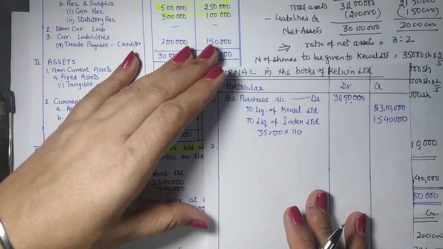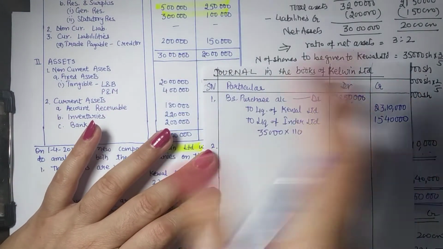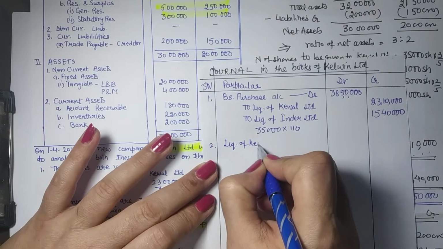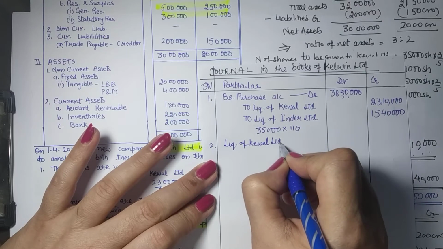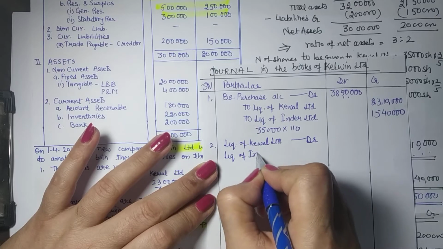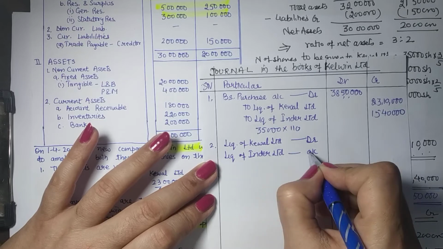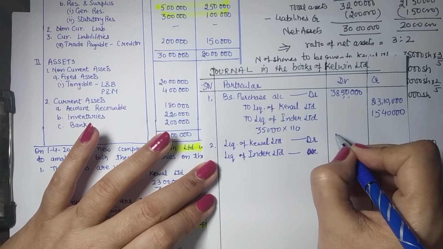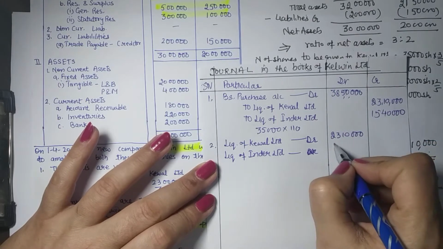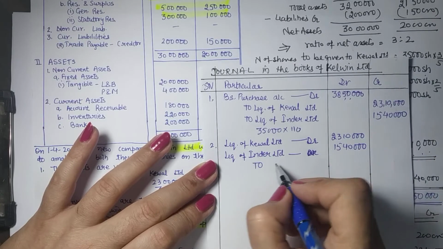So what is included in the purchase of business? Liquidators are to be paid through shares. A very simple question here. So we will pay to the liquidators of Keval Limited and to the liquidators of Inder Limited. The company is going to pay them through share capital. So their purchase consideration, 23 lakh 10,000 and 15 lakh 40,000. So the total consideration shall be paid through the share capital.